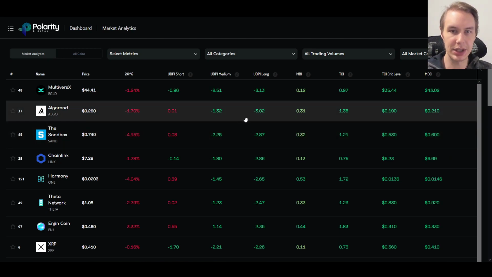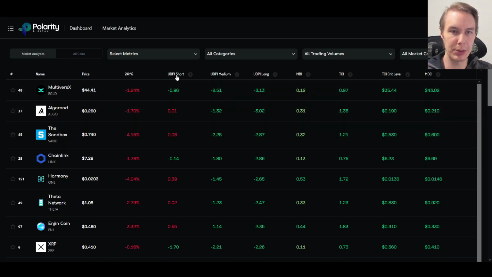But where I wanted to start us off was talking about the UDPI, different risk levels, or more specifically, the relative upside versus downside potential that given assets have. And the way you can read this is that when you're really deep into the negative, so -5 being the lowest, that means there's a lot of upside relative to downside potential that's plausible in that time frame. And then if you're up in the positive side, that means there's a lot more downside than upside that's plausible.